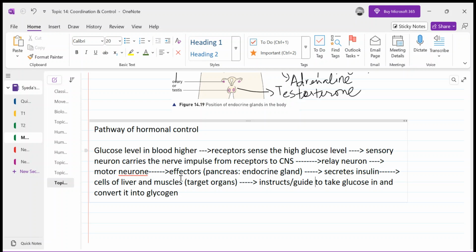Insulin is a hormone, an endocrine hormone. This is a hormone which is released by an endocrine gland. Since you joined the class late, that's why you are unable to understand the question.